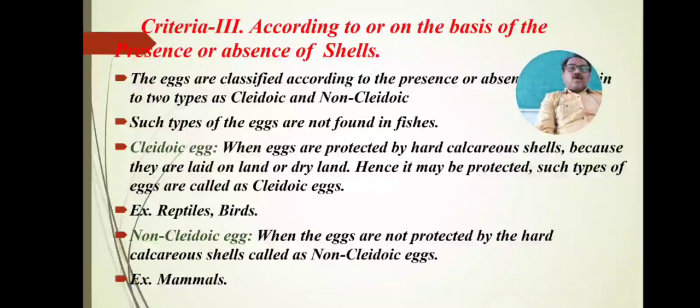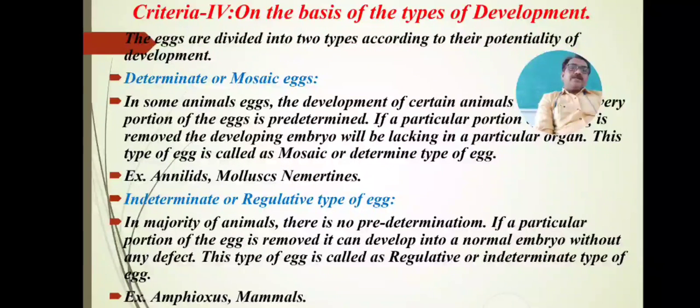The second type is the non-cleidoic egg, opposite to the cleidoic egg. Non-cleidoic eggs are not protected by a hard calcareous covering or shell, but are delicate, and such types of eggs are called non-cleidoic eggs. It means a hard covering is not present. An example is the eggs of mammals. These are the cleidoic and non-cleidoic eggs.